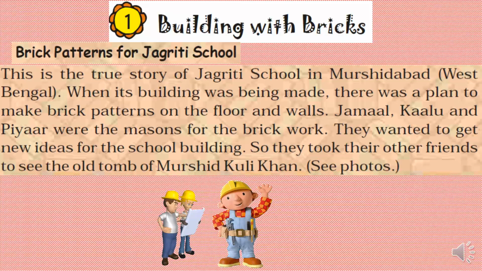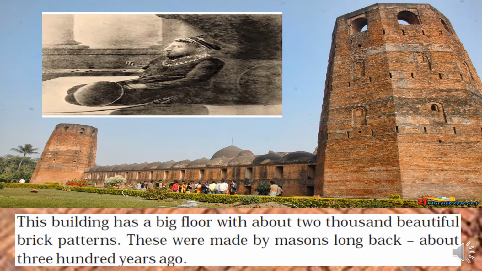See photos. This is Murshid Quli Khan. This is the tomb of Murshid Quli Khan. This building has a big floor with about 2000 beautiful brick patterns. These were made by masons long back, about 300 years ago.